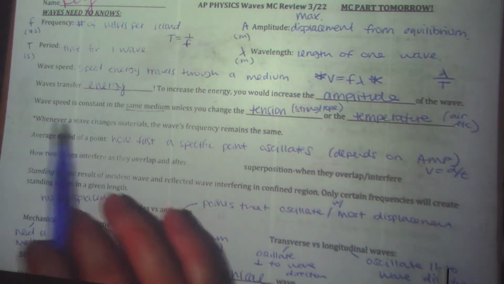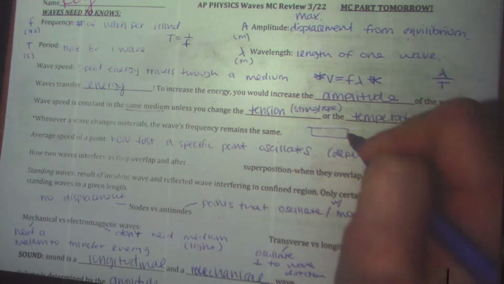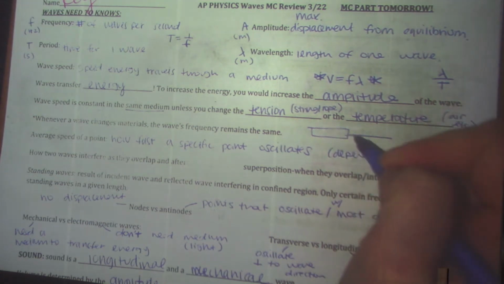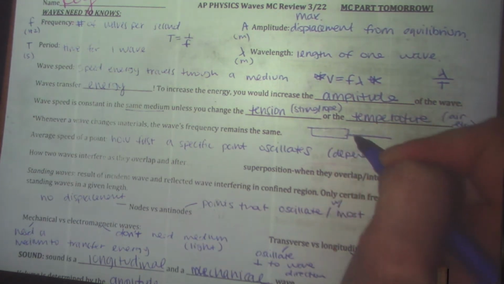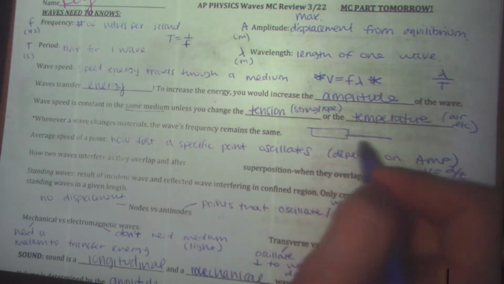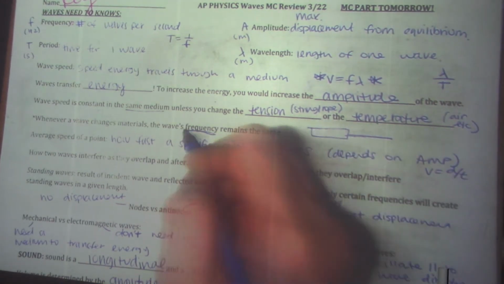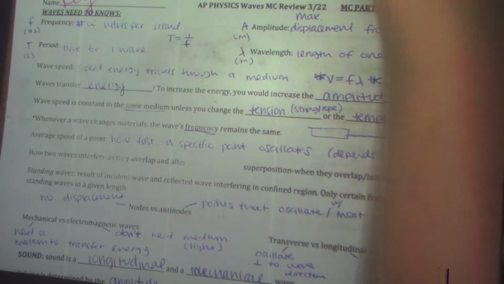This is just a note to say if you have, let's say you have a rope and it turns into a thin string like this. If you send a wave, it will travel at a constant speed through this part of the rope. When it hits the string, it's obviously changing mediums. This will have a different wave speed. What stays the same when it enters a new medium is the frequency. We haven't talked about that. That's just a fact you might need to know for AP.